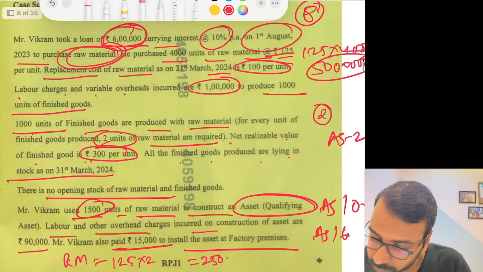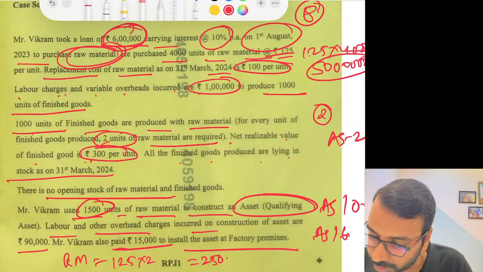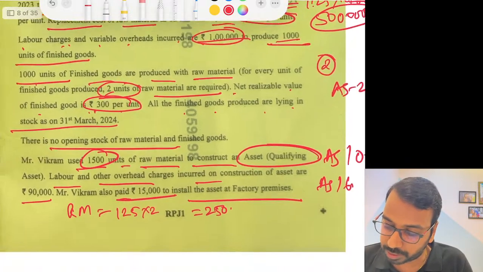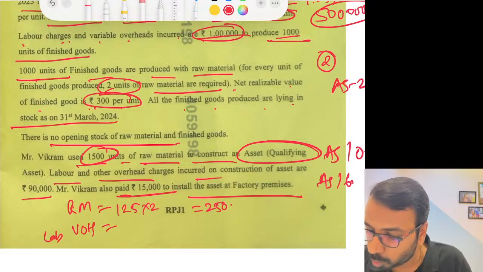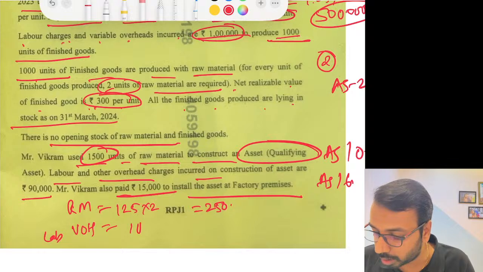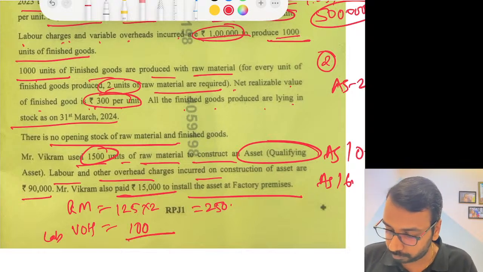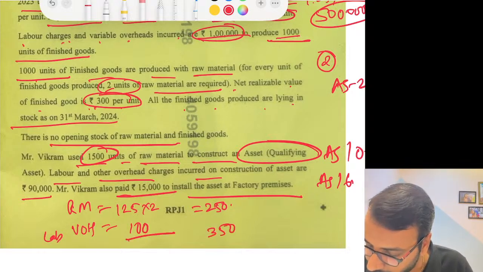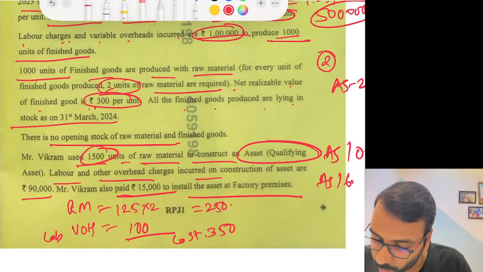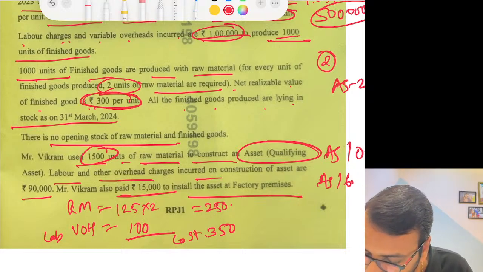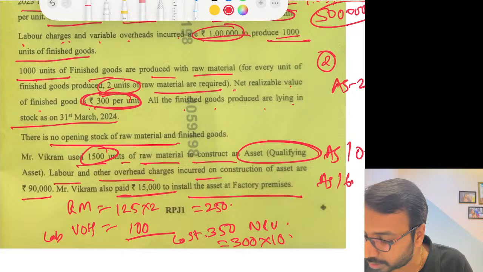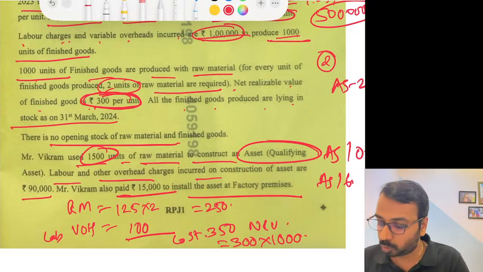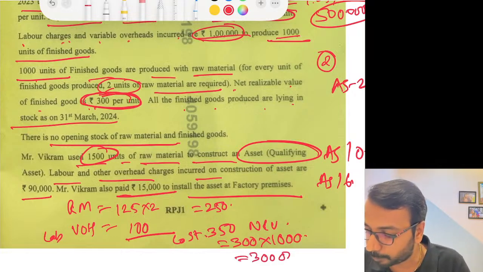Then labor and variable overheads, 1 lakh to produce 1,000 units. So variable overhead plus labor, 1 lakh divided by 1,000, 100. Okay, so the total cost is 350. What is the net realizable value? Net realizable value is 300. So cost or NRV, whichever is lower, we will take 300 multiplied by how many units? 1,000 units. They have said nothing has been sold. So finished goods is 3 lakhs.